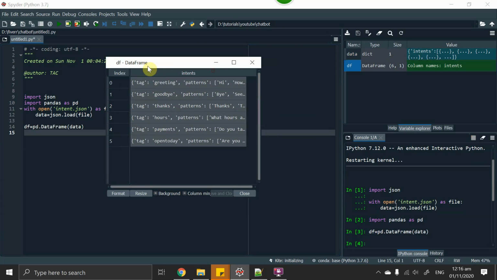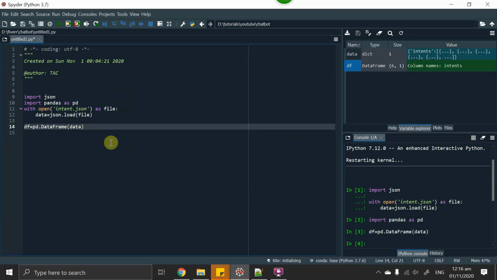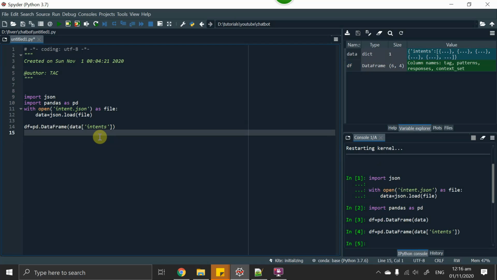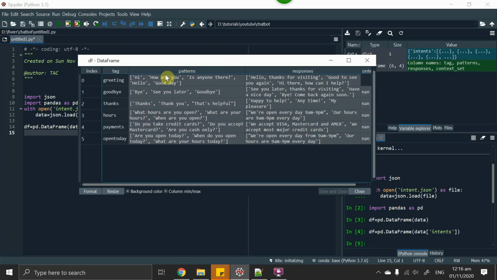Here is the data frame and we can see that it's not like a data frame. It's actually still having dictionaries inside it. So I will go one step inside and call the intents dictionary, and all of its values are now put inside the data frame. If I run this code again, I can see that here are the patterns, responses and tags.